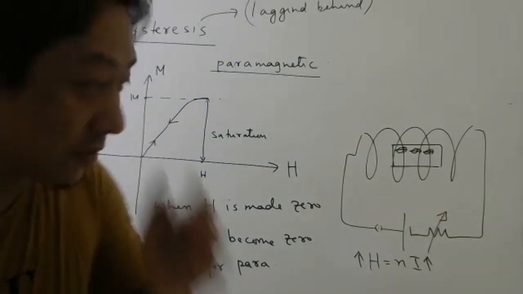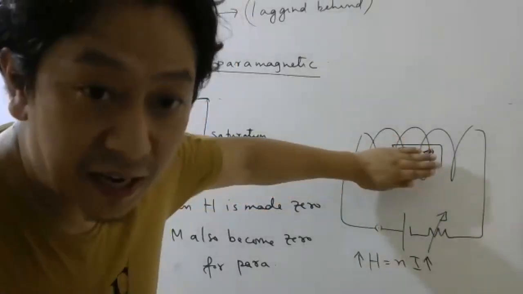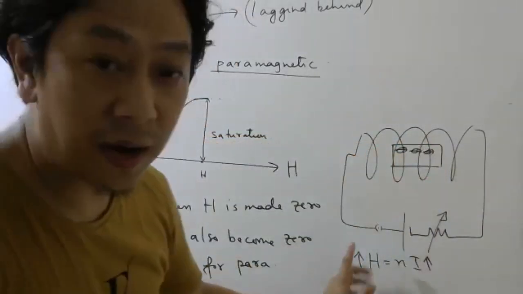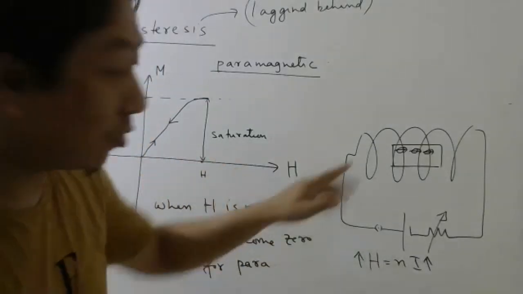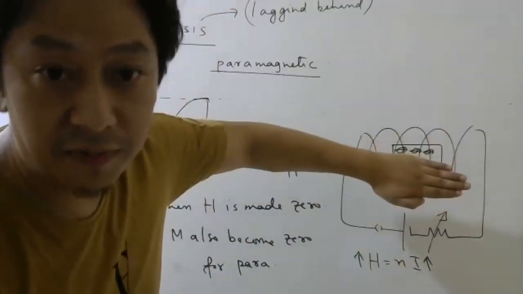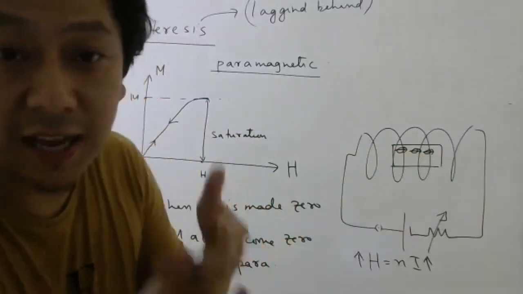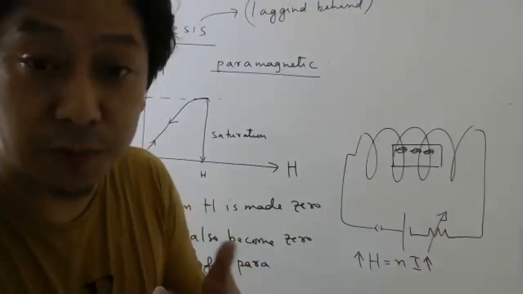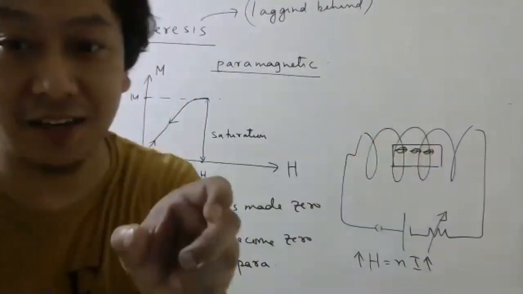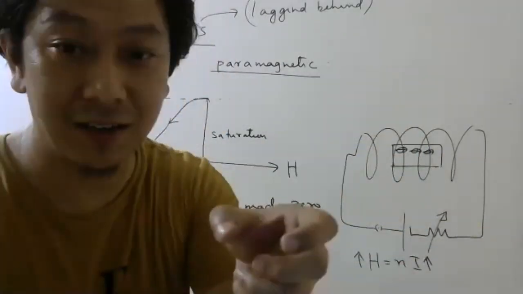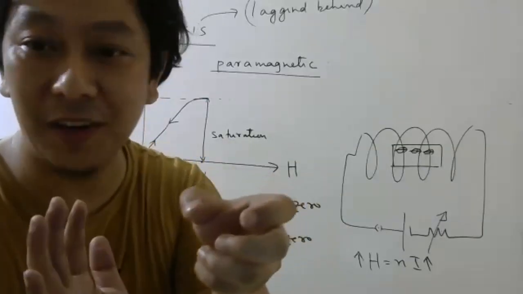paramagnetic material. That means when you keep it inside the solenoid and you apply a large current so that this H is very large, then all the dipoles will turn in the same direction. So now basically it has become like a magnet. Now it will produce a very strong magnetic field. But once you take it outside, what is the external magnetic field now? 0.